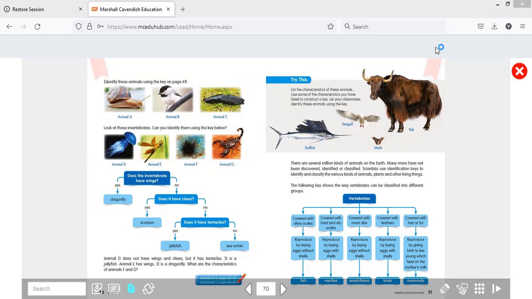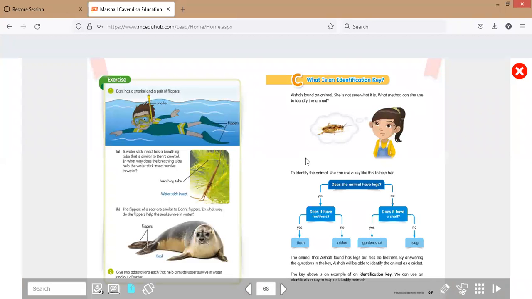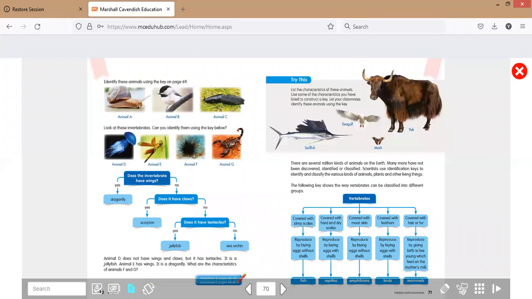Ustazah sent this video to explain what our exercise is for today. Like our material from the last meeting, Soleh Soleha, our topic was what an identification key is, and we have learned how to identify some animals. We have done the identification of animals, and we have learned about the invertebrates.